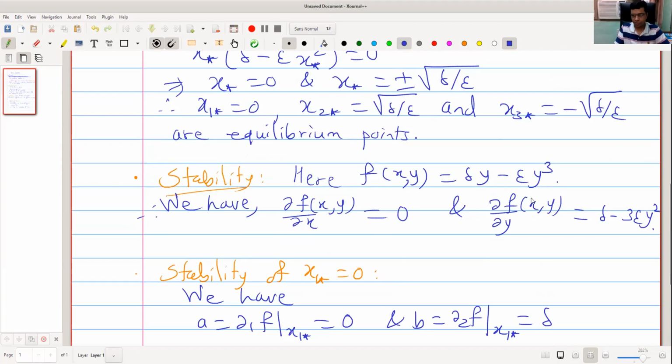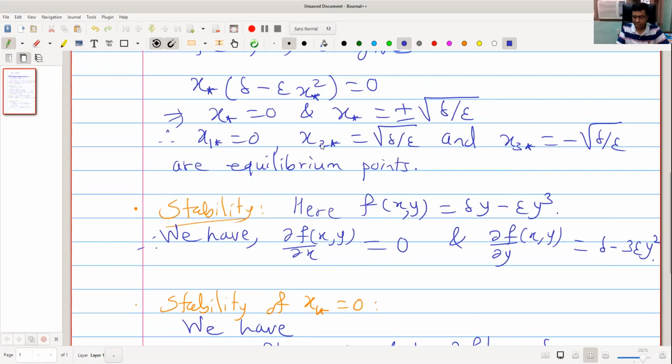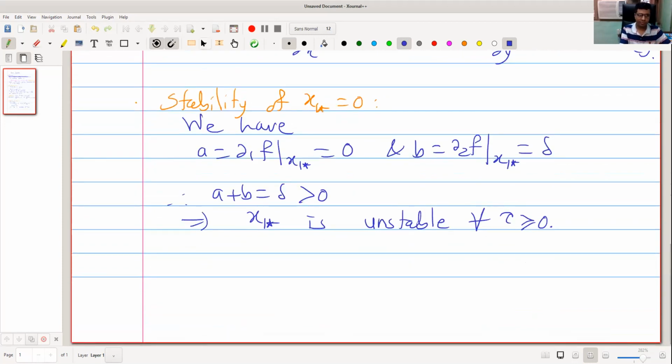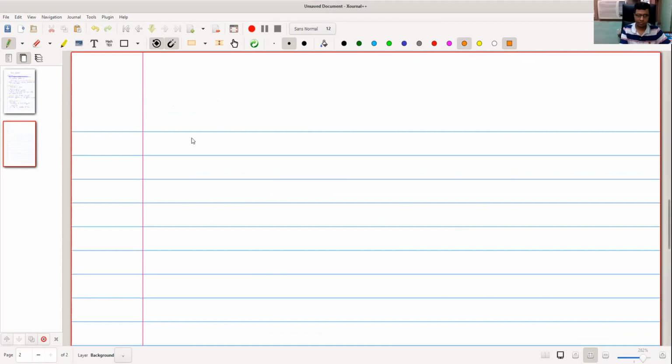Next is stability of x2 star and x3 star. We know that del 1 is always 0 and del 2 contains the term y square. Whether it is x2 star or x3 star, its square is the same, delta by epsilon. So stability of x2 star is the same as stability of x3 star.